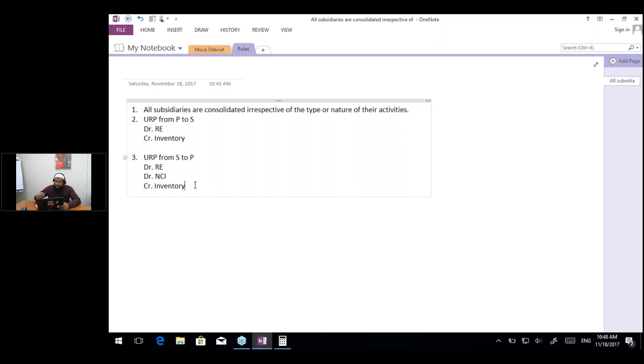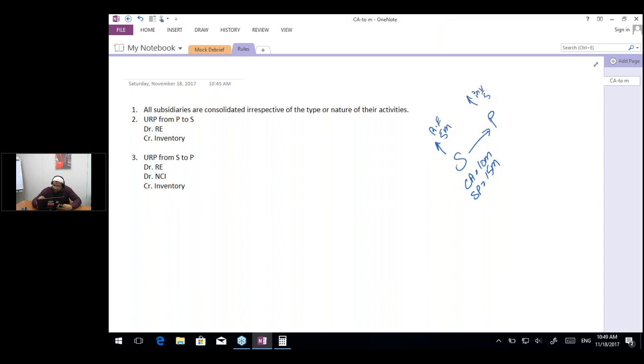Actually, Simran, this means that, for example, if the subsidiary would have sold goods to the parent, having a carrying amount of 10 being sold for 15, the subsidiary would have recognized a profit of 5 and the parent's inventory would have been overstated by 5. So when we prepare the entry as retained earnings 5 and inventory 5, the decrease in retained earnings, will it affect the parent only or will it affect the NCI as well?